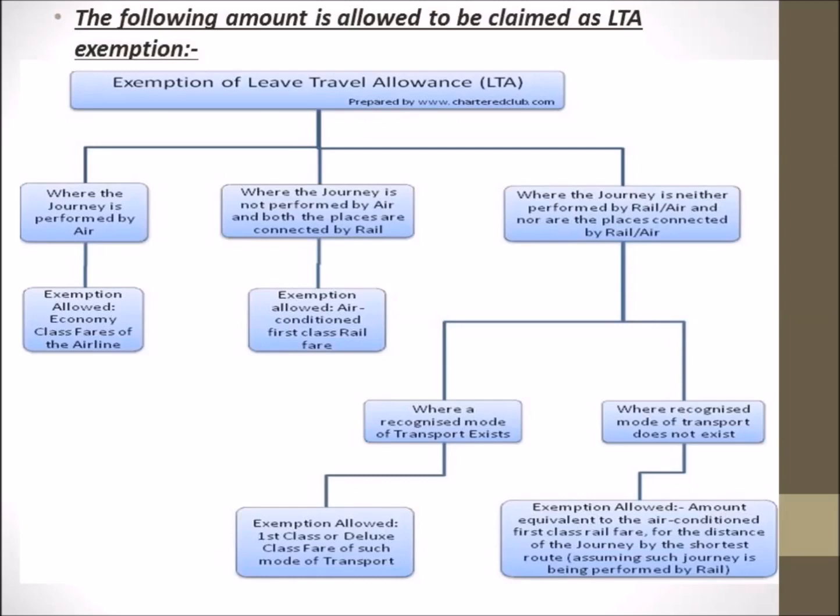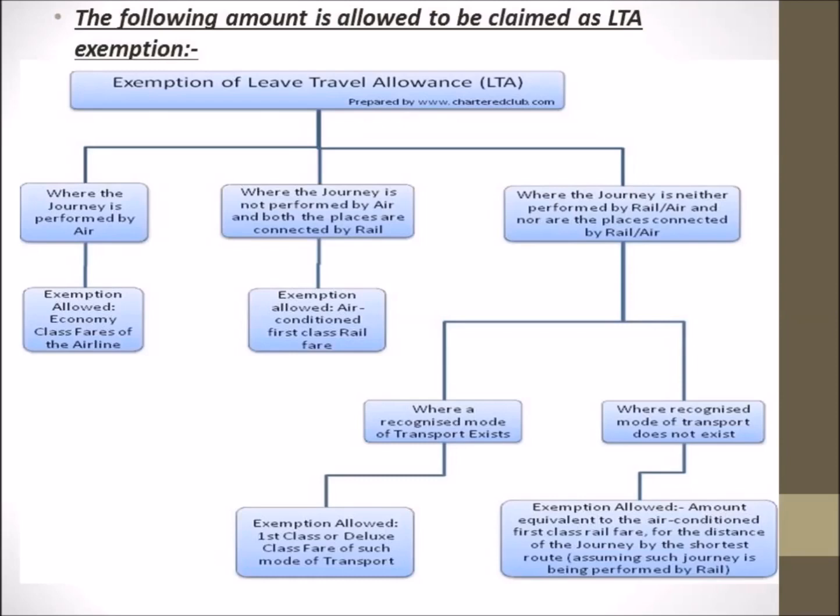First of all, we divide the journey into three categories. When an employee is going on a vacation, he'll either travel by air, or by rail, or where the journey is neither performed by rail or air, nor are the places connected by rail or air. So these are the three categories into which the journey of an employee is divided in order to calculate the limits. First, when the journey is performed by air; second, when it is performed by rail; and third, neither by air nor rail.